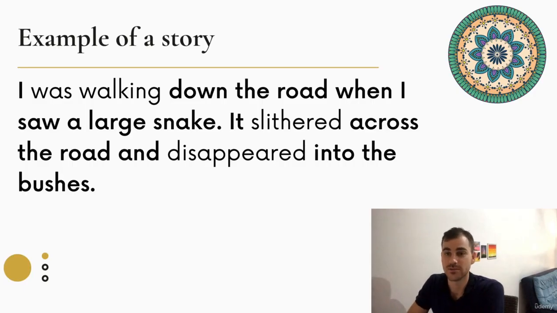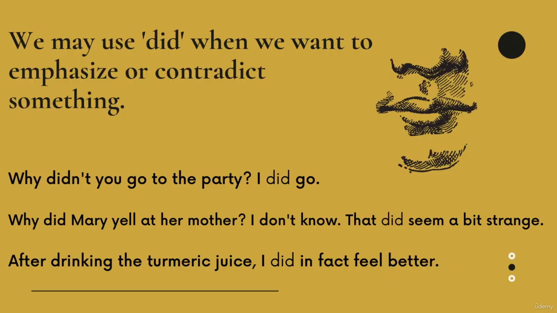Here's an example of a story. I was walking down the road when I saw a large snake. It slithered across the road and disappeared into the bushes. Look at the verbs. The first verb is a continuous tense. I was walking. But the second and third are past simple. Slithered, disappeared.